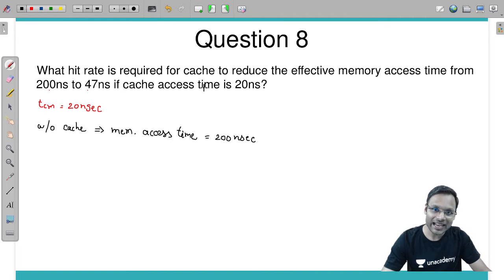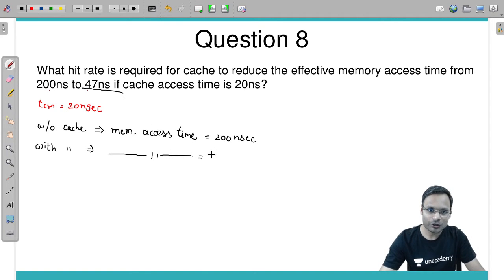But using the cache of some hit rate and 20 nanosecond time, with cache I am able to get a memory access time of just 47 nanoseconds.